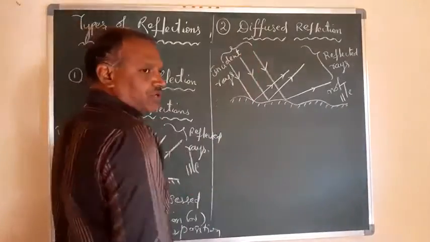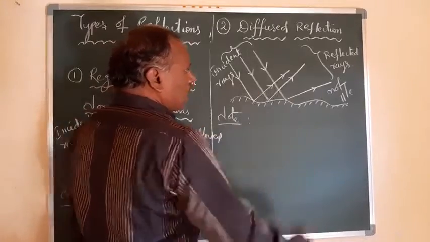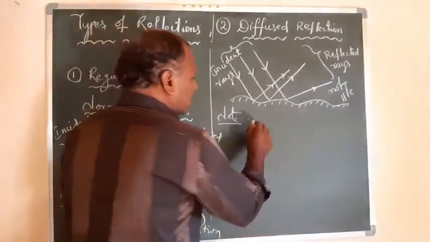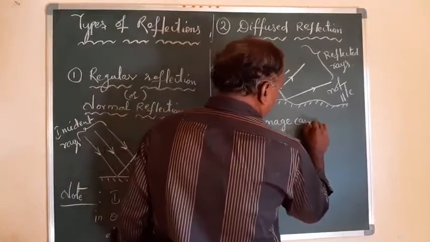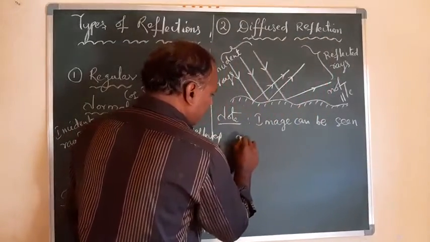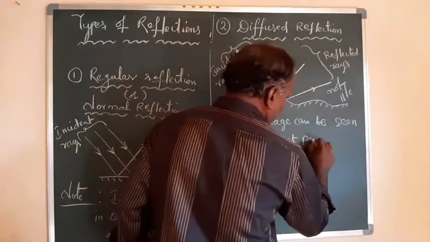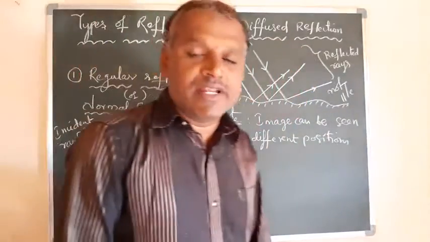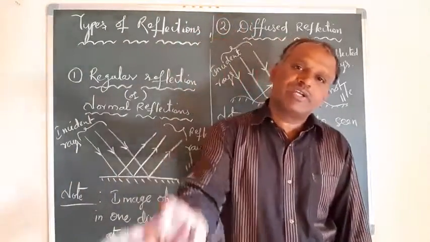Coming to diffuse reflection, what are the observations you can see here? The images can be seen at different directions, at different positions, as the reflected light travels in different directions. Because of that, we can see the images also in different positions and different directions.